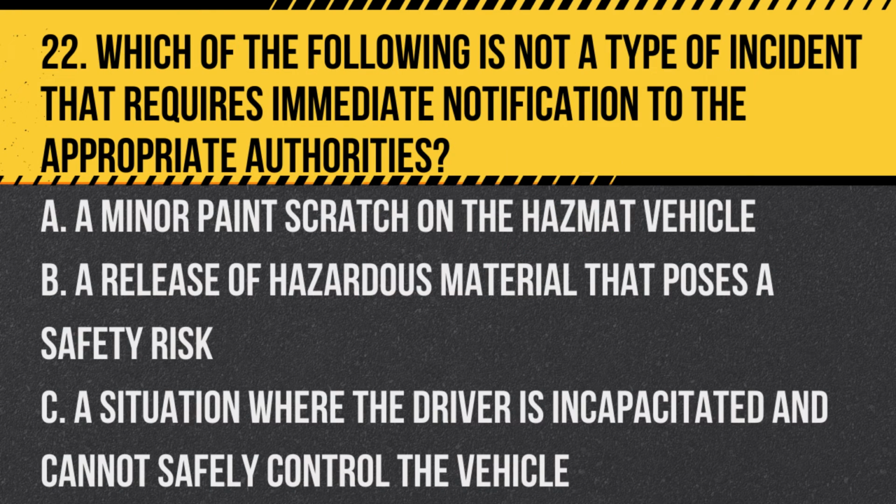Question 22. Which of the following is not a type of incident that requires immediate notification to the appropriate authorities? A. A minor paint scratch on the hazmat vehicle. B. A release of hazardous material that poses a safety risk. C. A situation where the driver is incapacitated and cannot safely control the vehicle. Answer: A. A minor paint scratch on the hazmat vehicle.